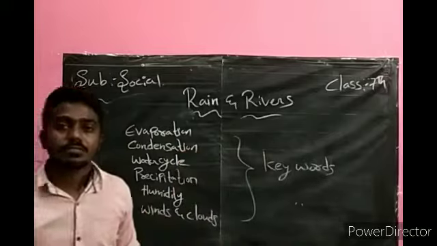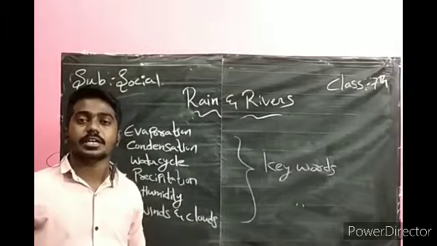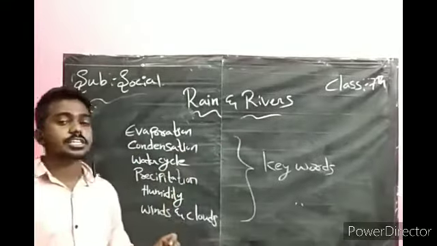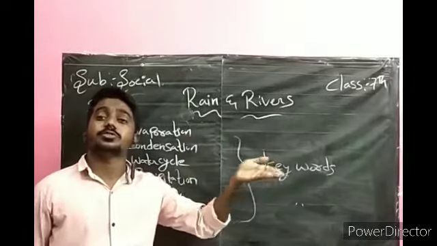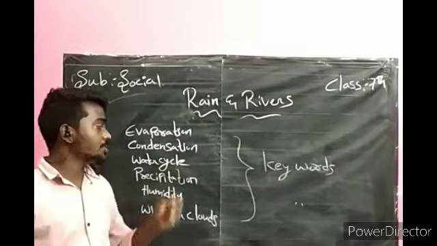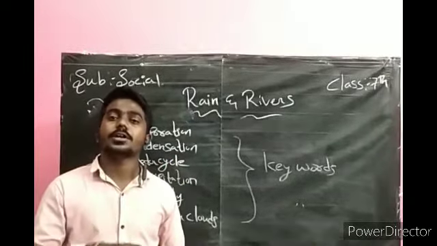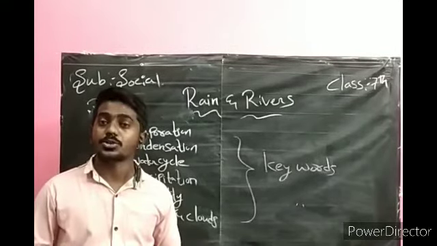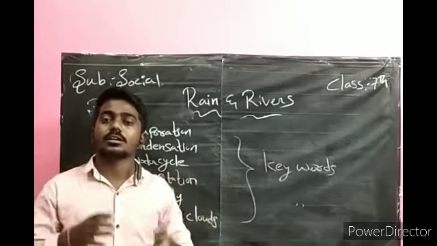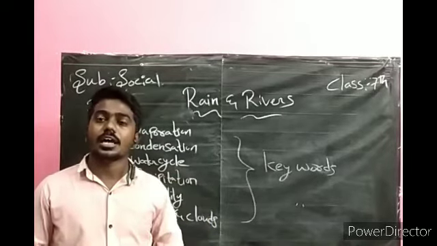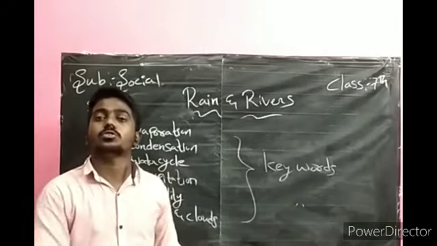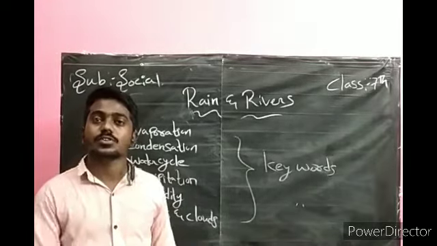Okay, these are the keywords which I have told today. Evaporation: water changing into water vapor is called evaporation. Condensation: water vapor changing into water by cooling is called condensation. And I told about the water cycle: water evaporates from the ocean towards the sky, forming the clouds. Again the rain falls, and whatever rain falls flows along the slope to the rivers, and the rivers flow to the sea.